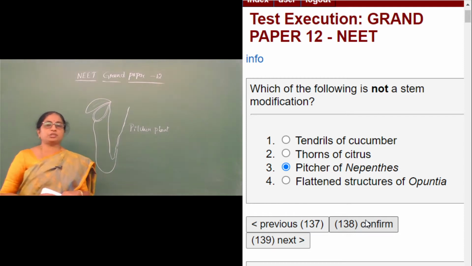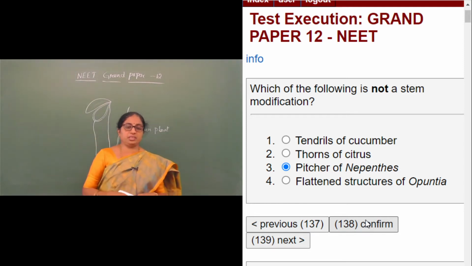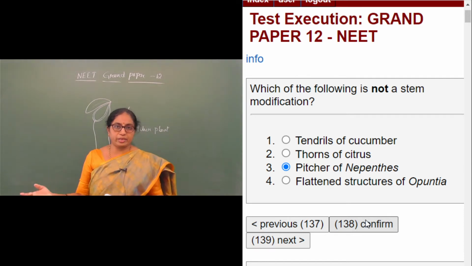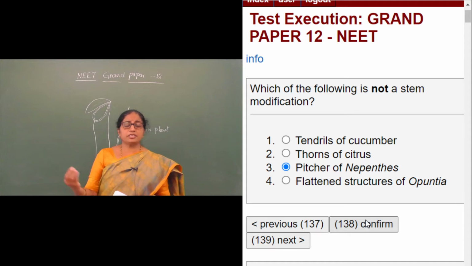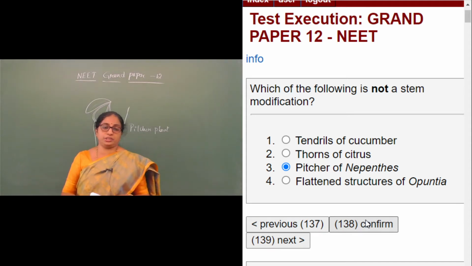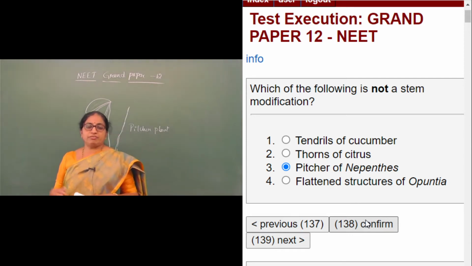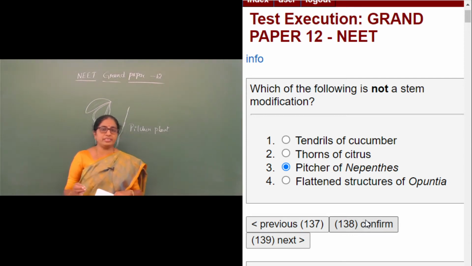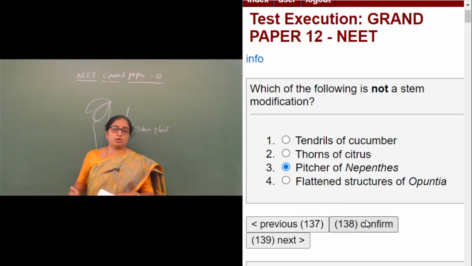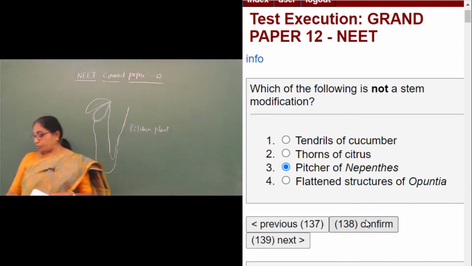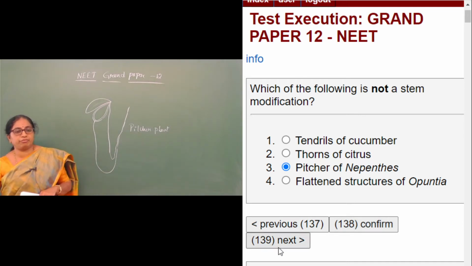So flattened structures of opuntia. All of you might have seen opuntia or cactus, wherein the flattened structures are green in color, succulent, and also responsible for contributing to photosynthesis. Because in cactus, the leaves are modified into thorns. The flattened structures of opuntia are green, succulent, thick, and also contribute to photosynthesis, and it is the stem modification. Here, the pitcher of nepenthes is the modification of the leaf. Therefore, pitcher of nepenthes is the right answer.